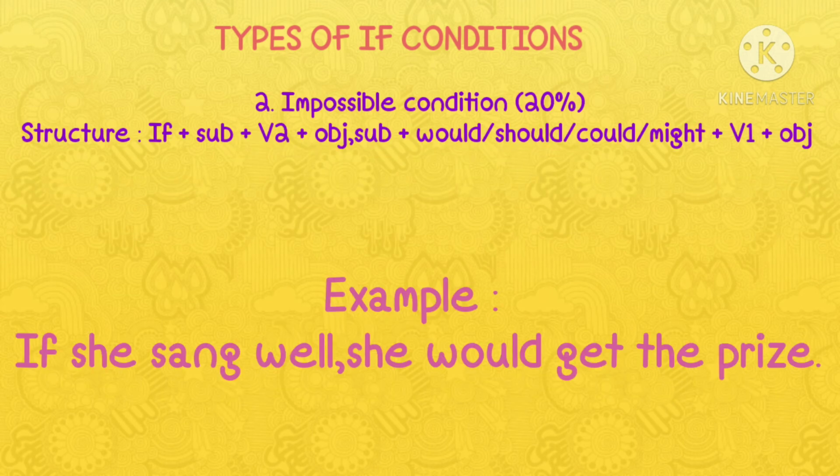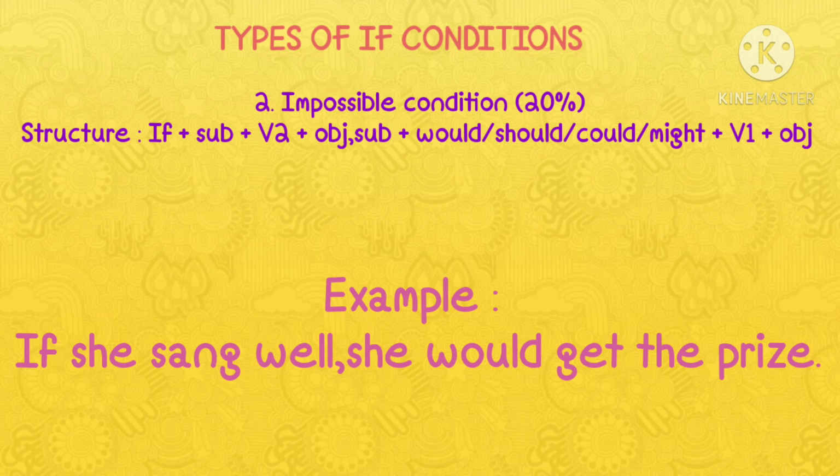The second type of condition, impossible condition or improbable condition. A condition that was not fulfilled in the past is called impossible condition or the improbable condition. It is only 20% possibility in this type of condition.